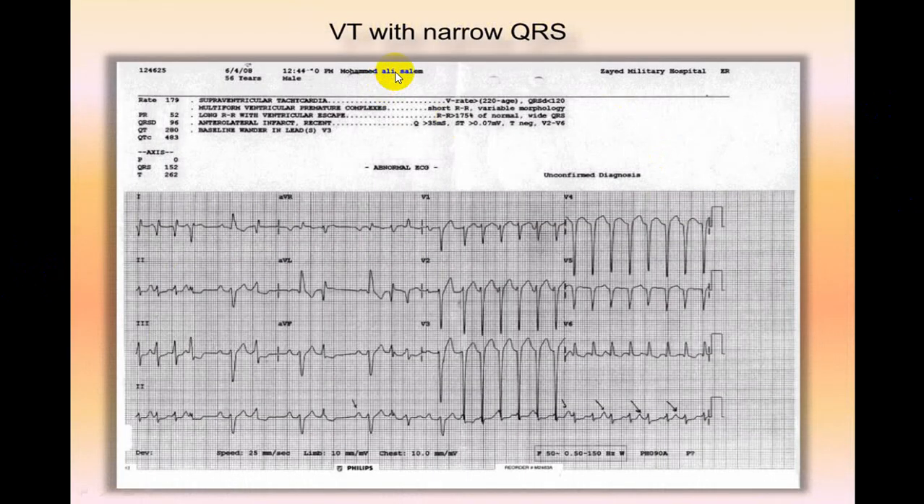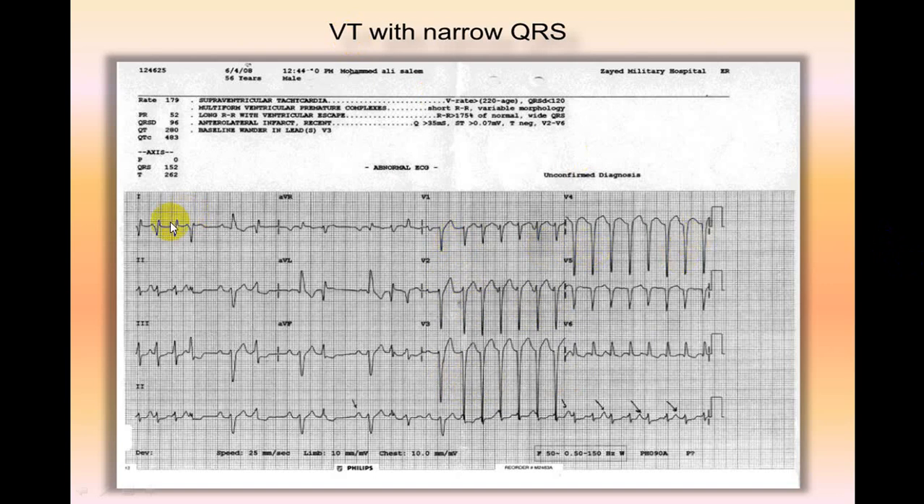Now there is one odd thing which sometimes you can face. If there is a VT and there is a narrow QRS complex, a rare combination, but it can happen. We'll give you a little idea because we will be talking about this more when we talk about VT. So you can see here, there is a run of tachycardia, but all complexes are narrow.